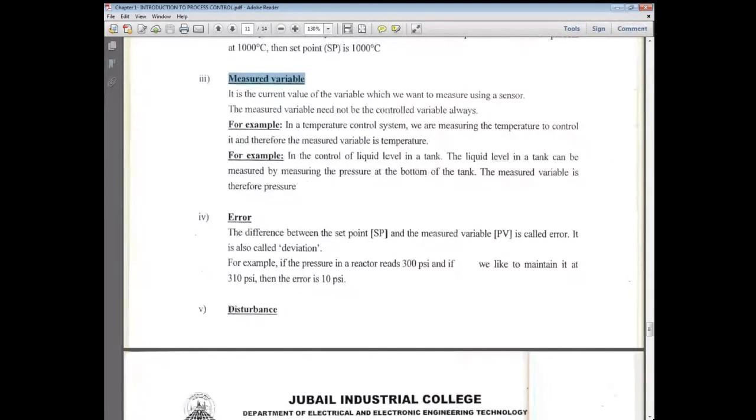A disturbance is something that just comes by nature, like the sun. The temperature from the sun is a disturbance. We are not measuring it, but it affects us. The measured variable is the thing we are measuring to control something. A disturbance comes without us wanting it. The sun, we don't want it, but it is affecting.